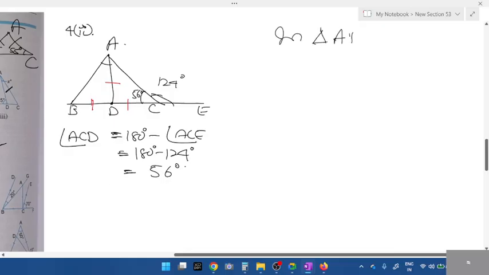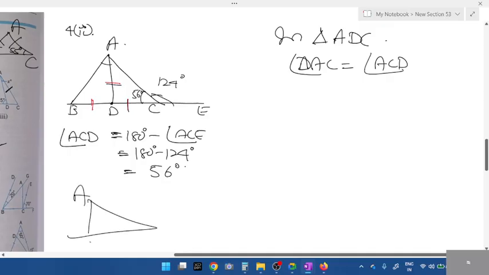In triangle ADC, which two angles are equal? Angle DAC will be equal to, yes, ACD. It is an isosceles triangle. Two lines are given. Look at the red line. Let me take the diagram separately. Look at this ADC. In ADC, these two line angles. So you can take it as ADC.